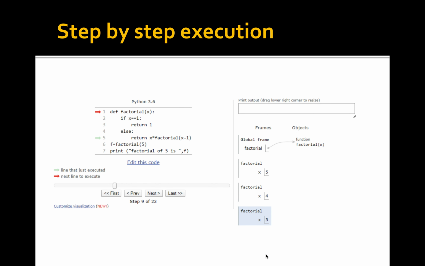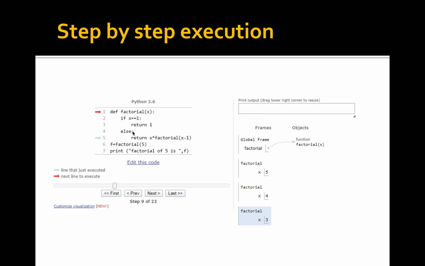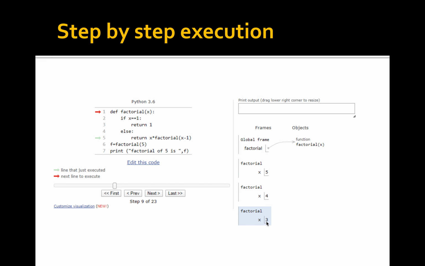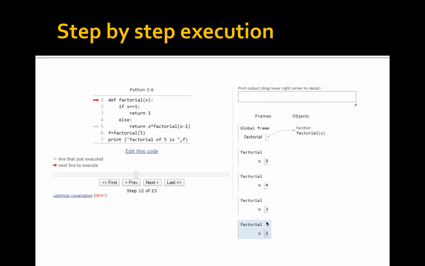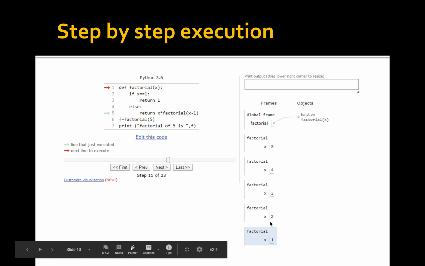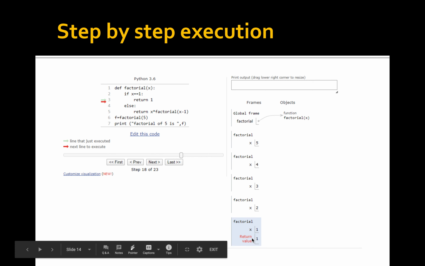Then again executing, x value is 4. Now it changes to x value equal to 3. Return x into factorial of 3. Again a new local environment is created. This creates environments up to x equal to 1. When x equal to 1, it will return the value 1. That value is returned to the return statement in the previous case.